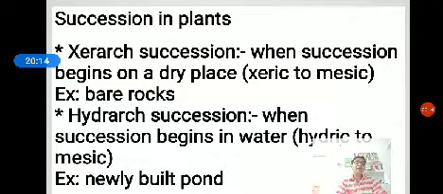Okay, and when it comes to hydric plants like Hydrilla, they have a thick cuticle which prevents the loss of water, sorry, which prevents excess water from entering inside. Okay, so this is about the succession in plants, xerarch and hydrarch.